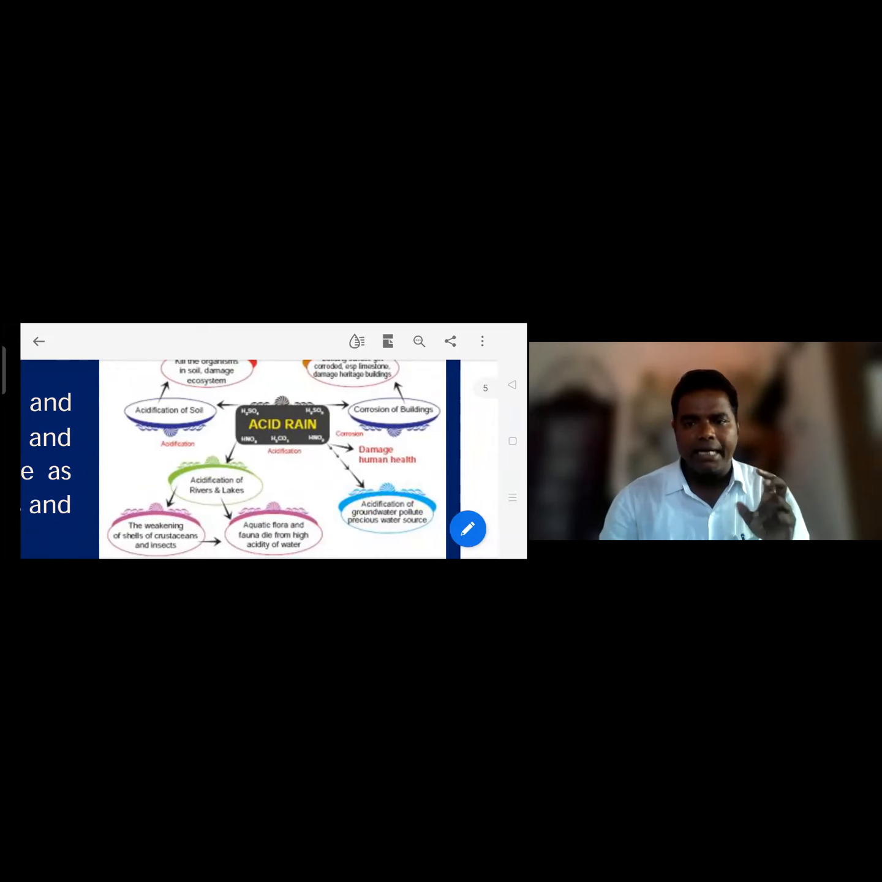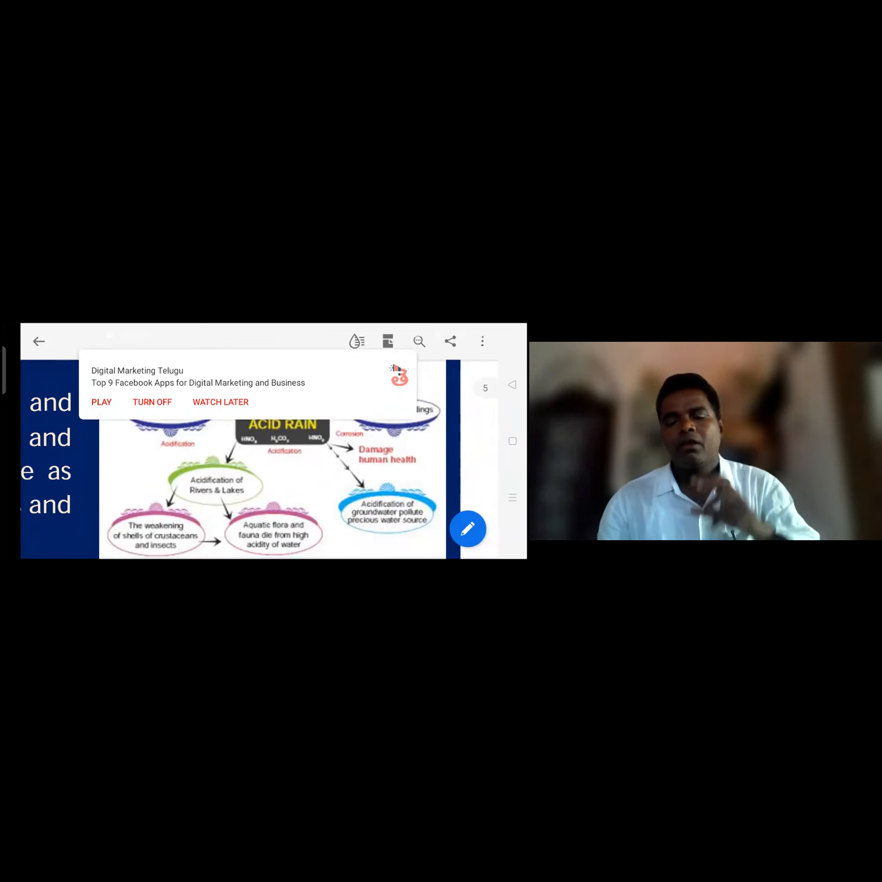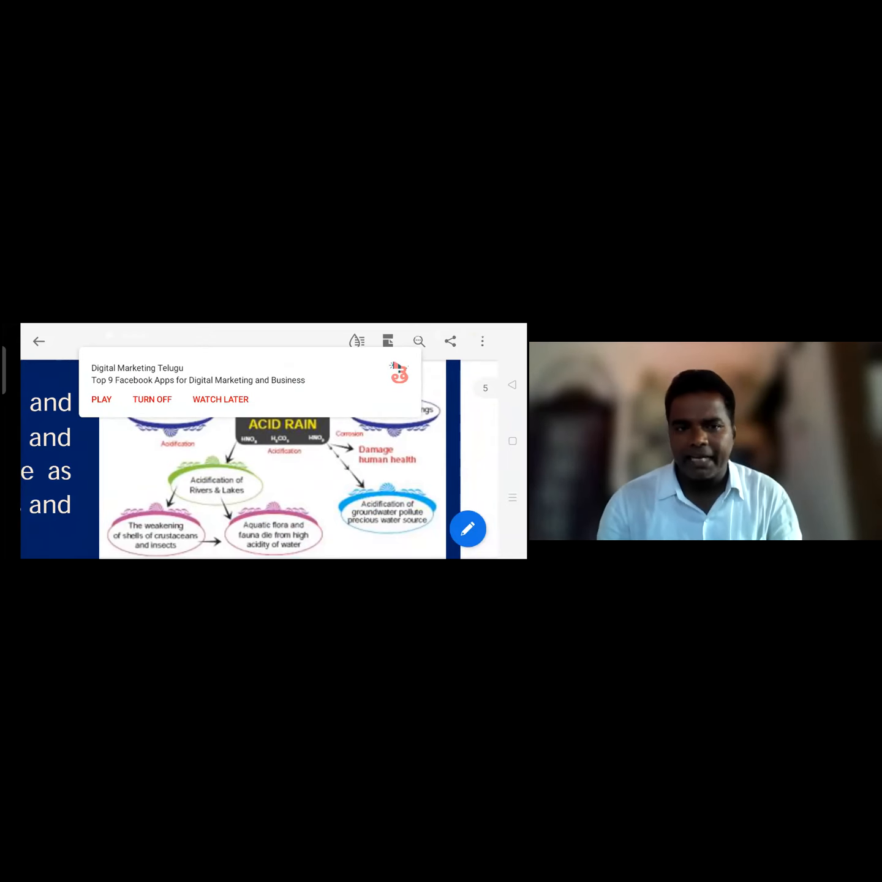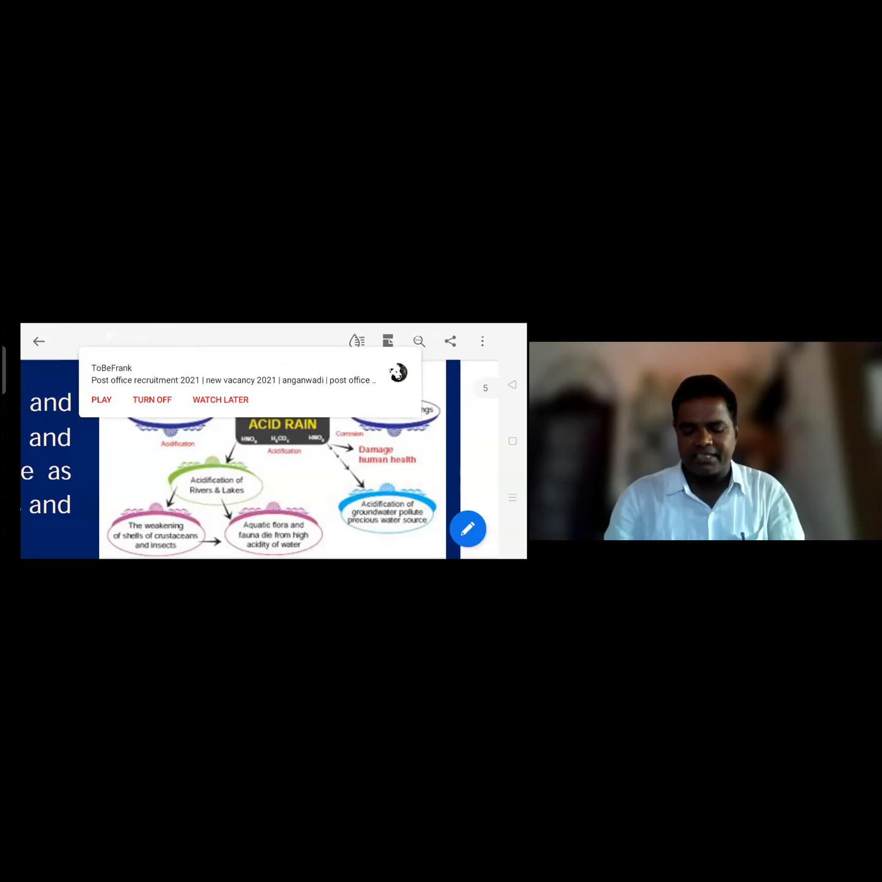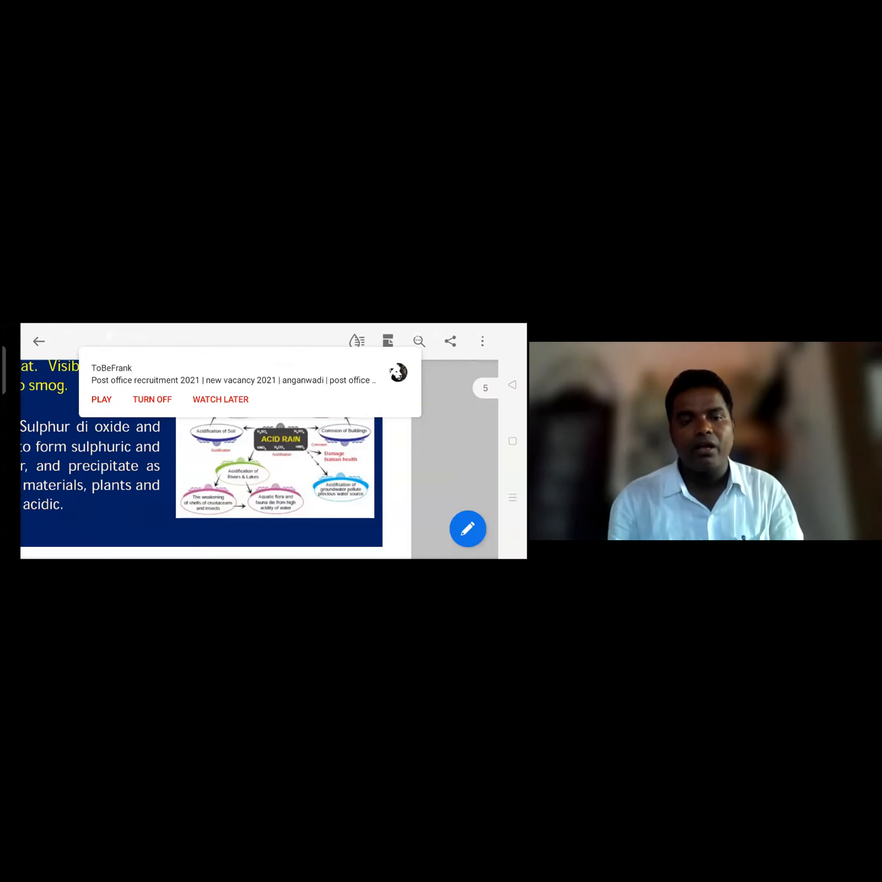For example, H2SO4 is formed, nitric acid is formed when nitrogen dioxide binds with water, carbon dioxide binds with water to form carbonic acid, and sulfur dioxide binds with water too. So what happens? Buildings, plants, animals and so on are damaged. So this is due to the acid rains.